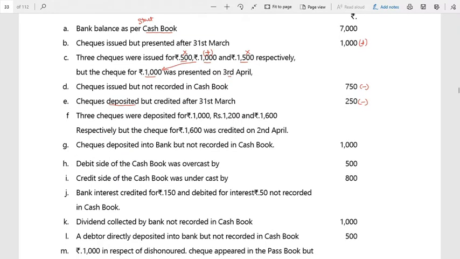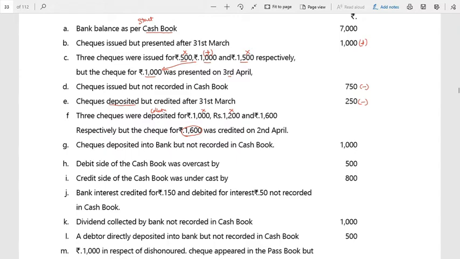Next, 3 checks were deposited. Deposited means this is for collection. Correct? So 3 checks: 1000, 1200 and 1600 respectively. But the check for 1600 was credited on 2nd. That means the 1000 and 1200 were collected, so in the cash book I have recorded them, and in the passbook they have also recorded them. Correct? But here I have increased for all 3 checks, including 1600.